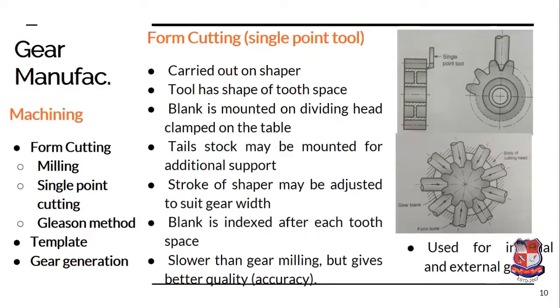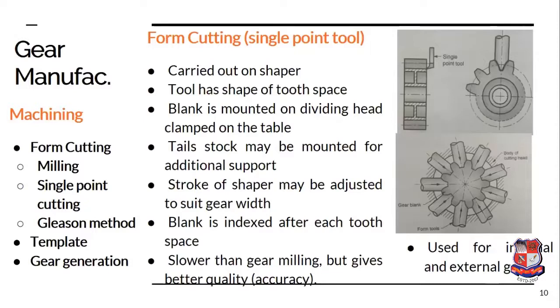So sometimes, to increase the speed of the process, instead of one cutter, many cutters, multi cutters, are used. Instead of one tool, multi tools are used. Here in the second figure you can see that multi tools are used, that is, the number of tools is equal to the number of spaces between the teeth, and all the tools move in a radial direction and perform the cutting operation simultaneously.